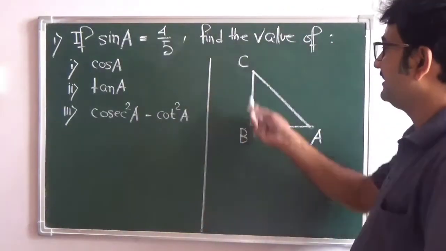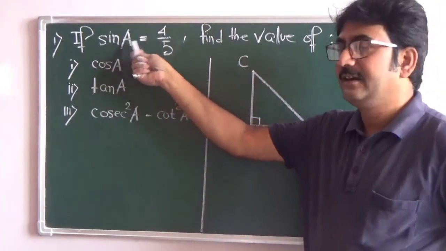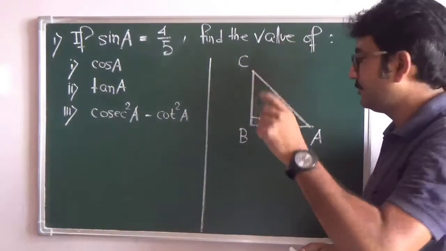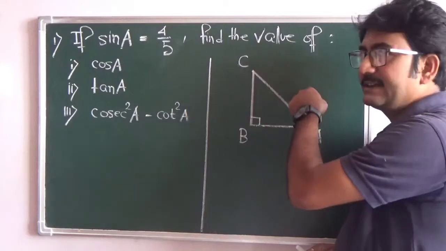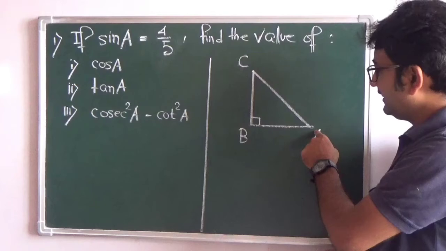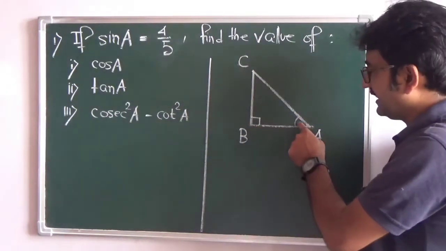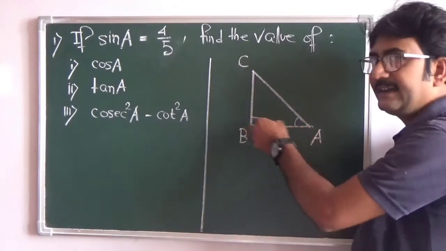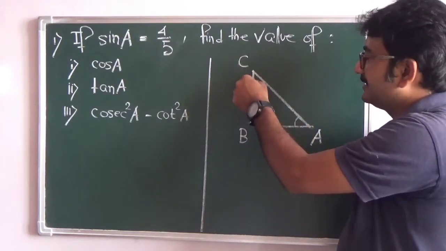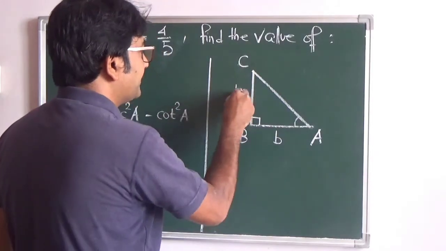Someone told me that this is the base. Let me tell you, you have to look at the angle first. The angle given is A. This is the hypotenuse, the longest side. Now out of these two, one will be the base, one will be the perpendicular. Now this angle A is linked with which particular side? The side which contains the angle. So this angle is contained by this side AB. So this will be the base. And the side opposite to the angle is the perpendicular, right? So we have this is the base and this is the perpendicular.